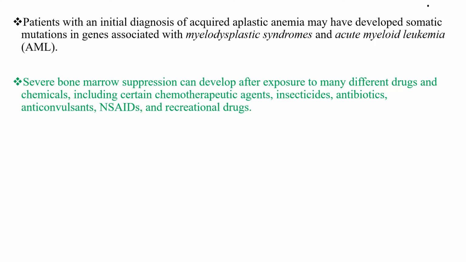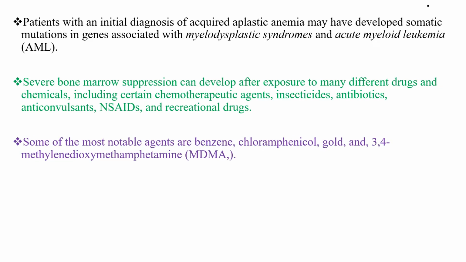Severe bone marrow suppression can develop after exposure to many different drugs and chemicals, including certain chemotherapeutic agents, insecticides, antibiotics, anticonvulsants, non-steroidal anti-inflammatory drugs, and recreational drugs. Some of the most notable agents are benzene, chloramphenicol, gold, and 3,4-MDMA.